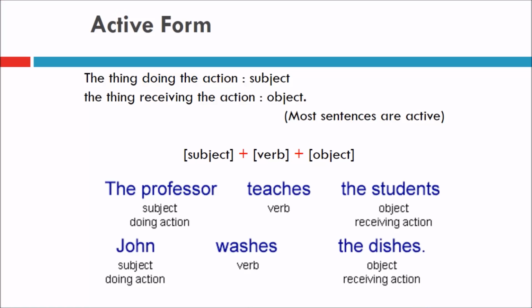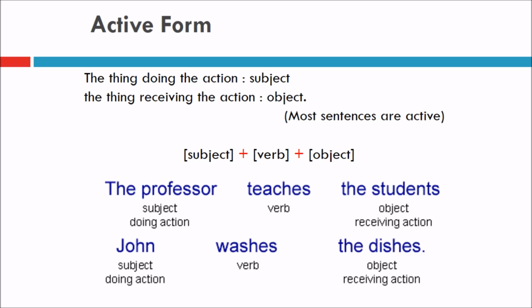And active form. What is actually active form? The thing doing the action is the subject. The thing receiving the action is the object. Most sentences are active: subject plus verb plus object. The professor teaches the students. Subject doing the action and object receiving the action. John washes the dishes.